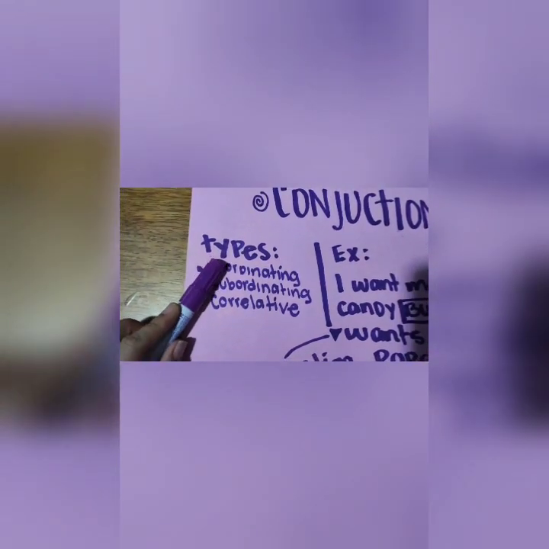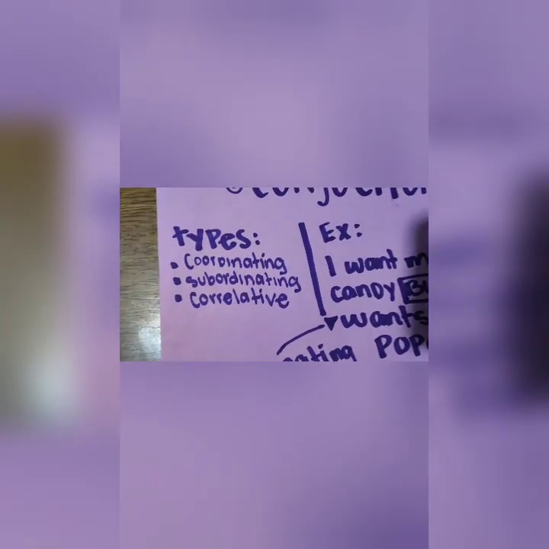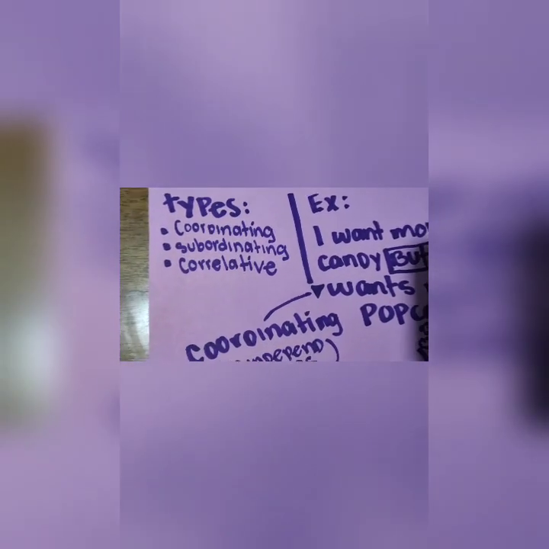First of all, we have coordinating. This type of conjunction coordinates or joins two or more sentences, main clauses, words or other parts of speech, which are of the same syntactic importance, right?